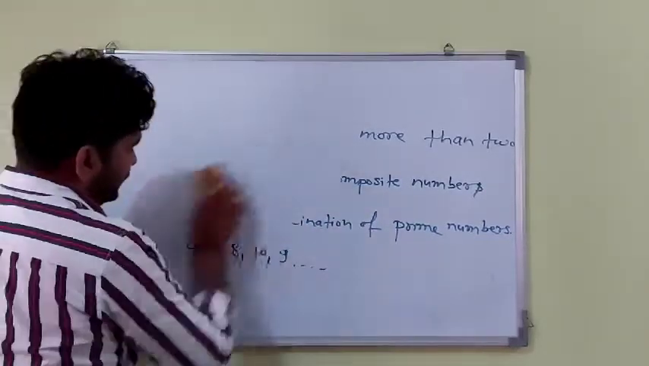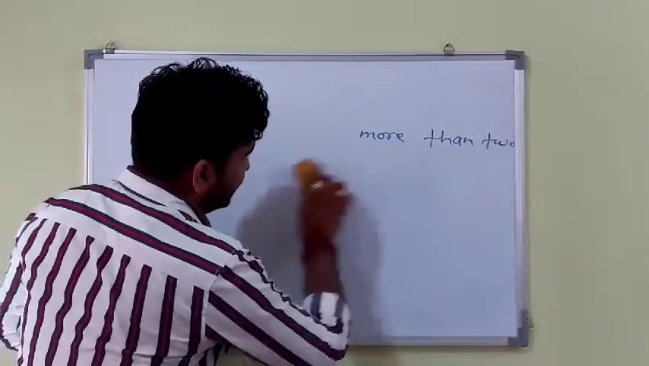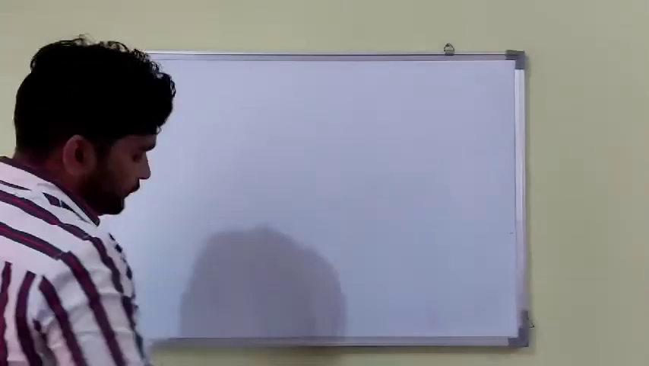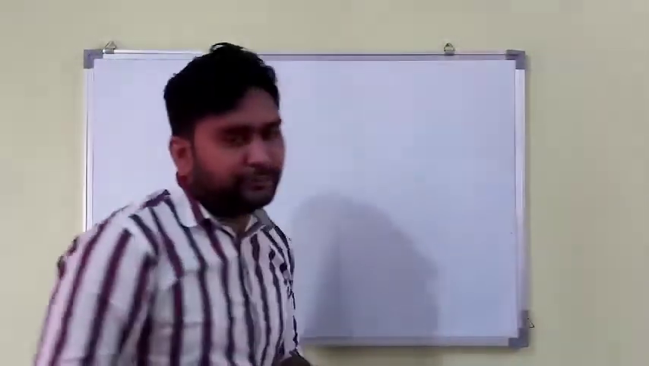It is also said that the numbers which are divided by many prime numbers are called composite numbers.